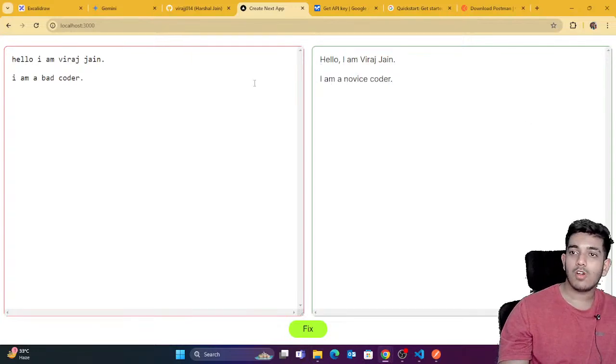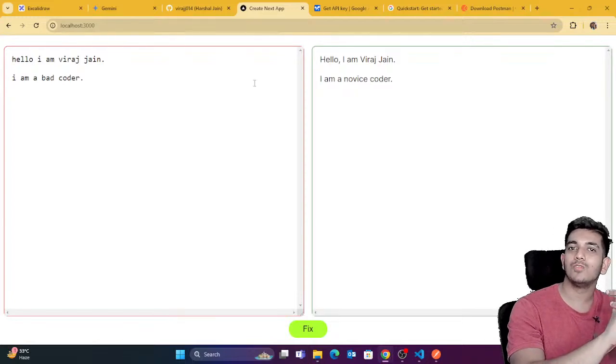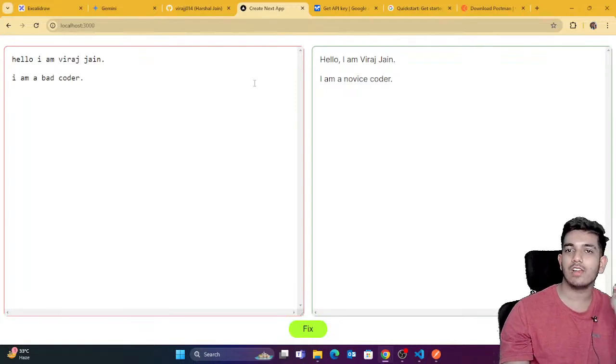Now maybe in part 2 we're gonna fix the UI also. We're gonna create the exact UI which Grammarly gives, along with some professionalism and other settings which you get in Grammarly, right? So I hope you understood this project.